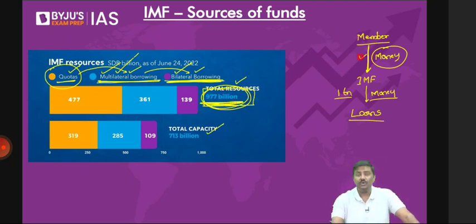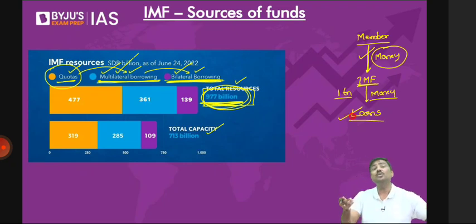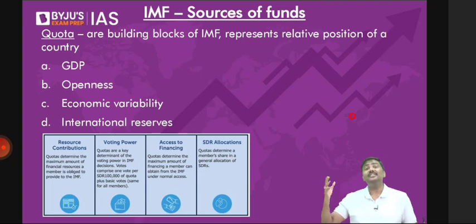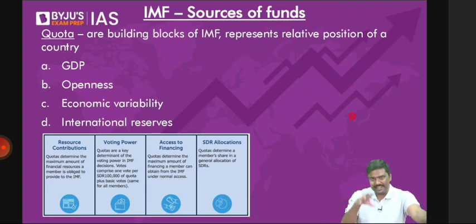Now, let's go one by one. What do you mean by quota? Do not be confused by the term quota. Have you heard of quota in reservation? Because many of you, despite me telling this 10 times, will keep on asking the same thing. What is the basic idea of a quota? A number. It's basically a number. 10% reservation, that is called a quota. 23% reservation, quota. 50% reservation, that's a quota.